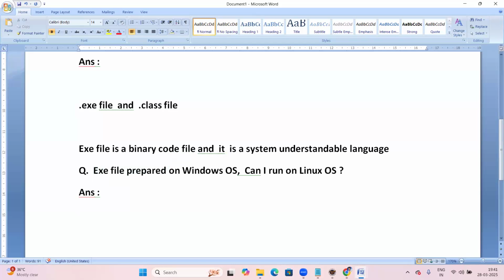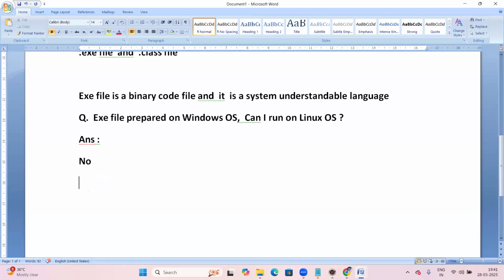The question is: an exe file prepared on Windows OS, can I run it on Linux OS or any other OS? Yes, come on, Santosh is saying something. No. No. No. Next, others, anyone? Yes, the answer is no. What's the reason?